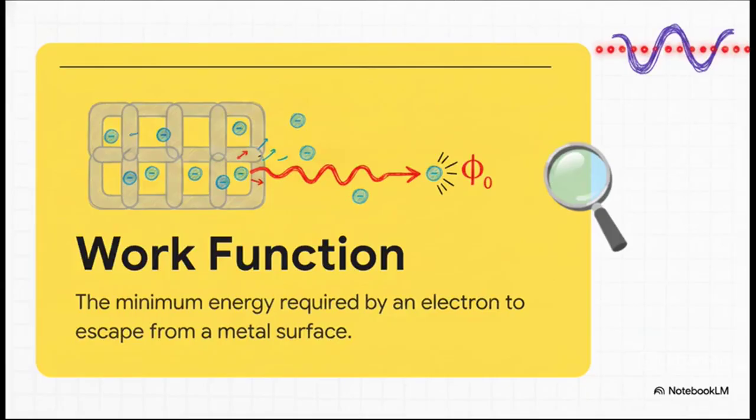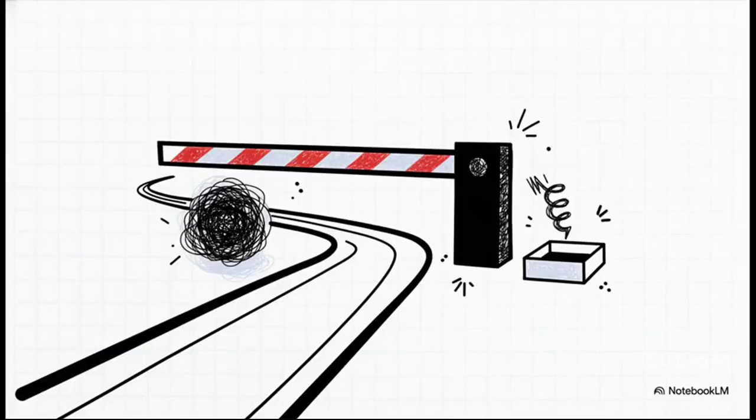So, the crucial point is that you can think of the work function exactly like a toll booth. An electron has to pay this strict minimum toll to escape the metal surface. And how does it pay? Well, with the energy it absorbs from a single incoming photon.